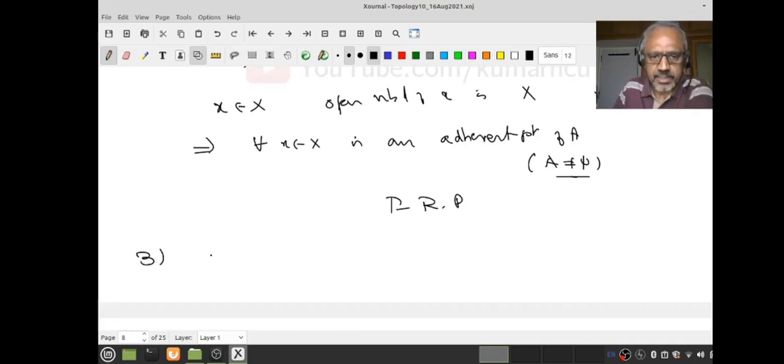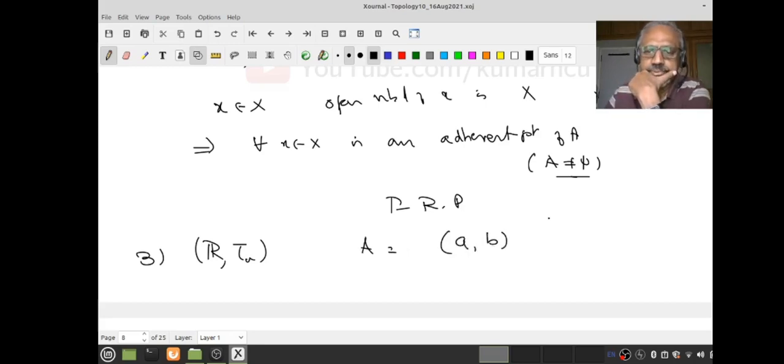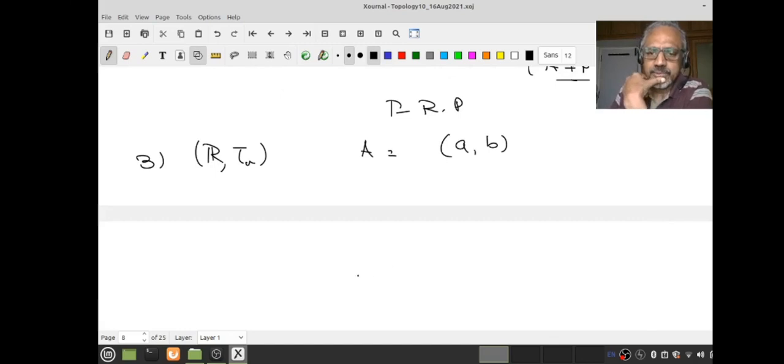So now let's look at R with the usual topology. Even with R^n I can do it, but let's do that. So let us start with the set A, let's say an open interval (a, b). I want to know whether it's an adherent point.